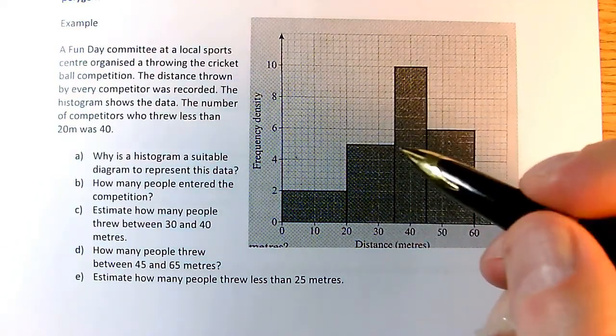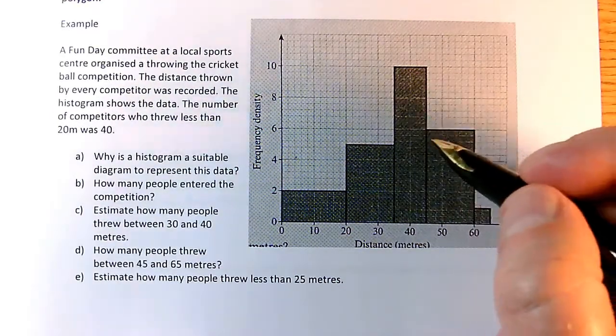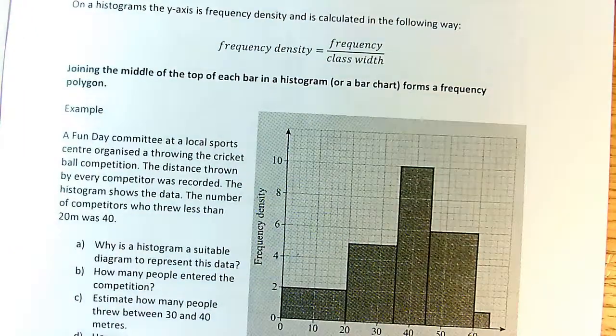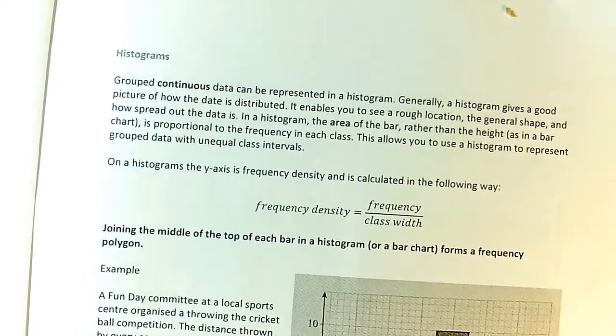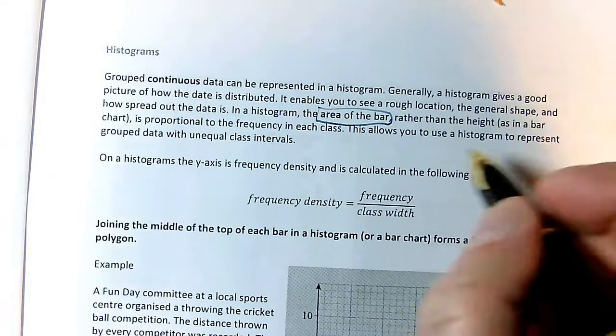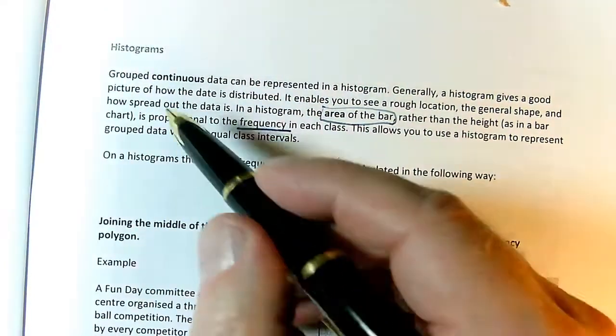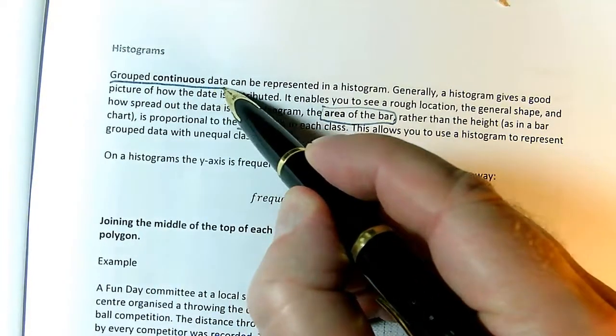Okay. All right. So what we need to remember here, and what it tells you at the top of the page, is that it is the area of the bar that tells you the frequency. So the frequency density is calculated from that, but we're going to be interested in the area of the bar because that is telling us the frequency. Okay, and we use histograms for grouped continuous data.